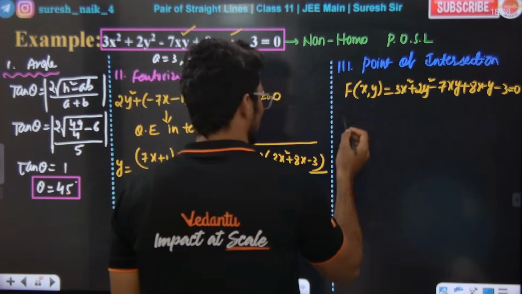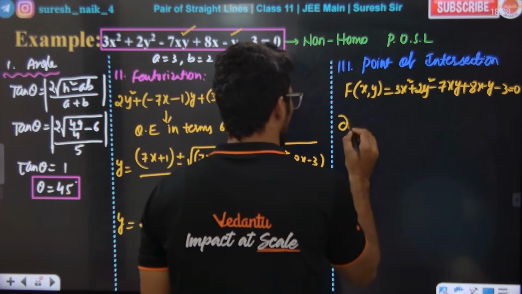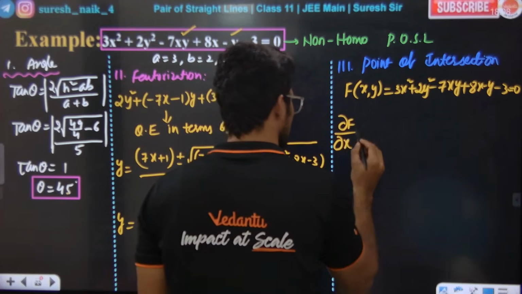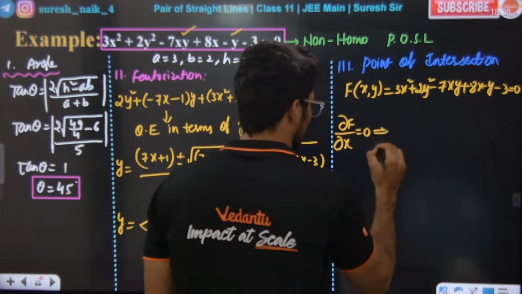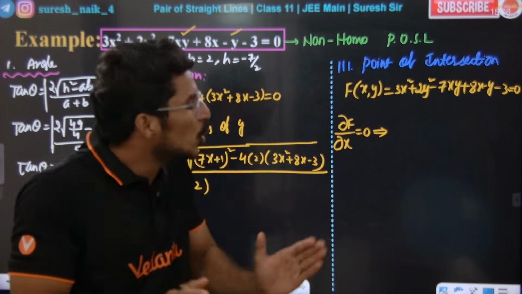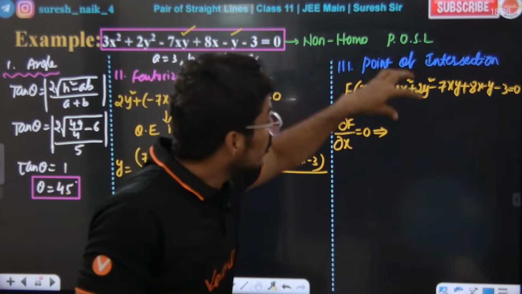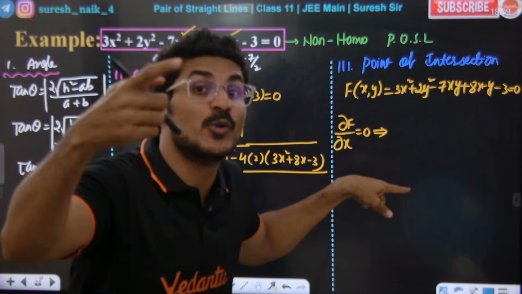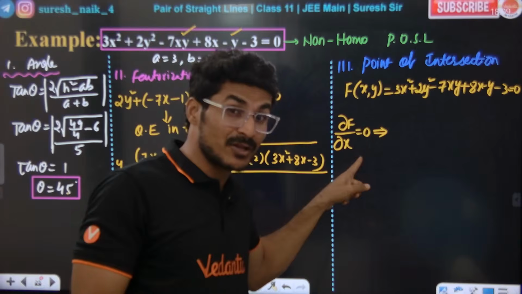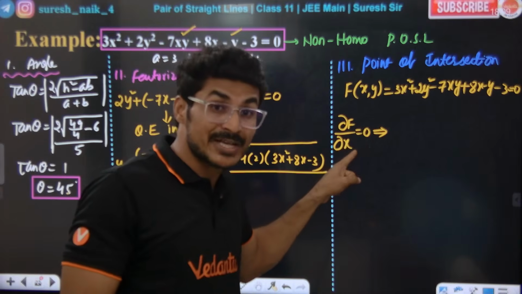Now, as you said, if we take dou f by dou x equal to 0, what do we get? Dou f by dou x means differentiating the given function with respect to x. When I differentiate with respect to x, y will be constant.